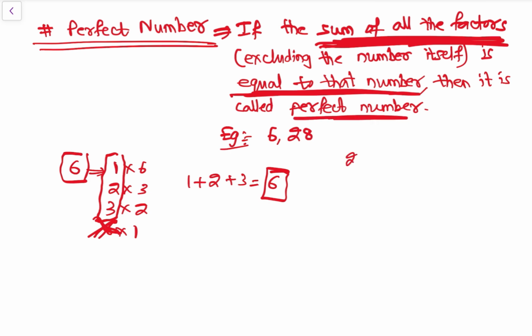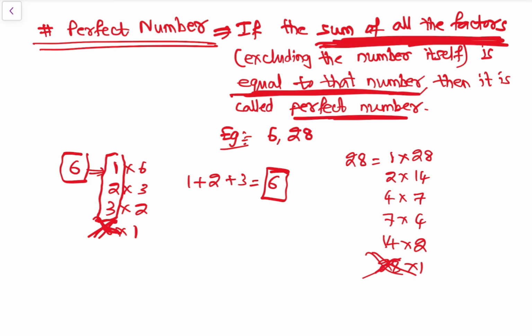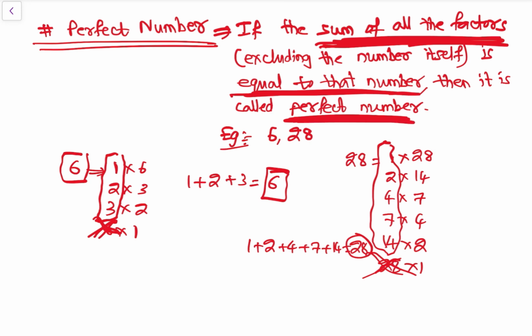So let's check with 28 also. 28 can be written as 1 into 28, 2 into 14, 4 into 7, 7 into 4, 14 into 2, and 28 into 1. Now exclude the number, then add all the other factors, that is 1 plus 2 plus 4 plus 7 plus 14, so you will get the number itself, that is 28. So that is a perfect number. So these are the basics.